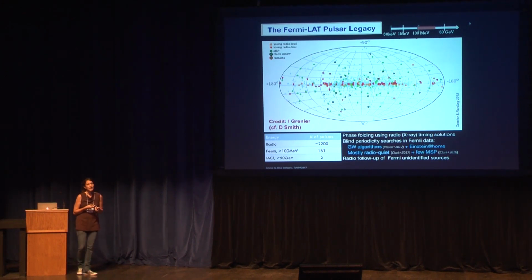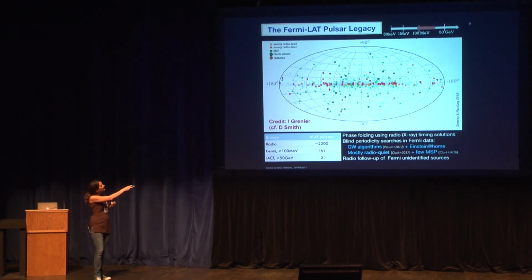I think it's fair to say that the largest population of pulsars at high energy is provided by the LAT detector on board the Fermi satellite. This is a bit of an outdated plot, but right now I think the number is around 200 pulsars detected at high energies. And they show a large phenomenology, pulsars of different flavors and different behaviors.